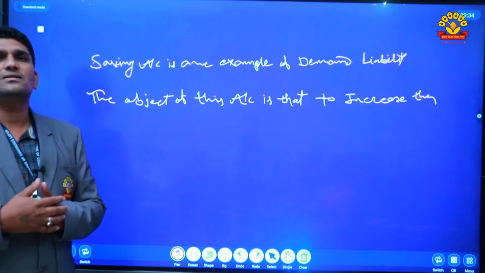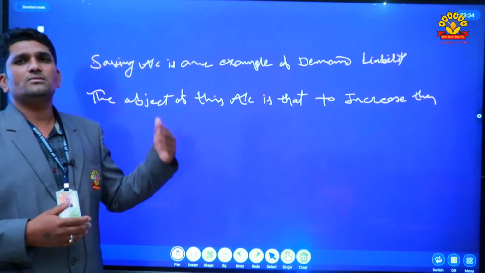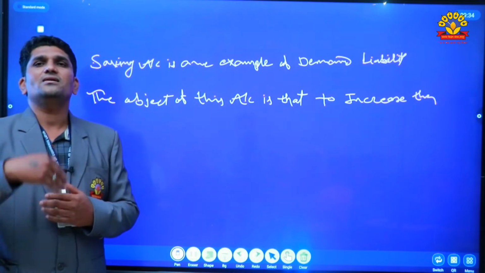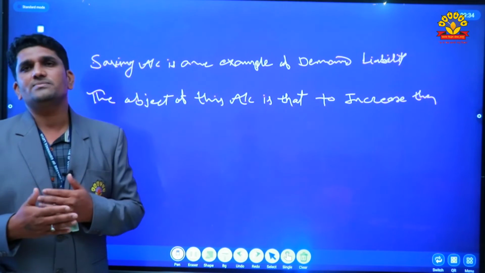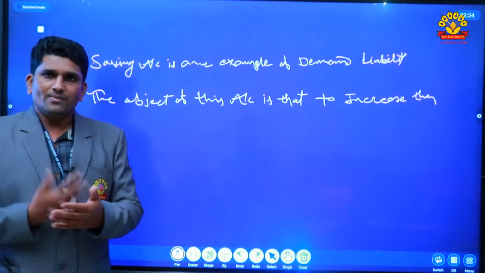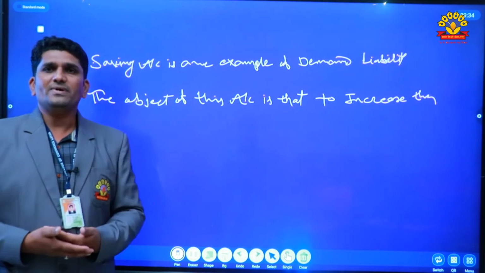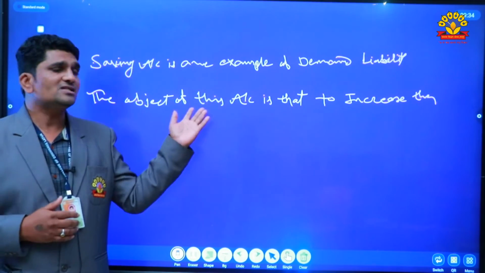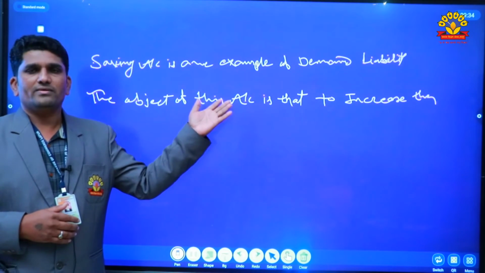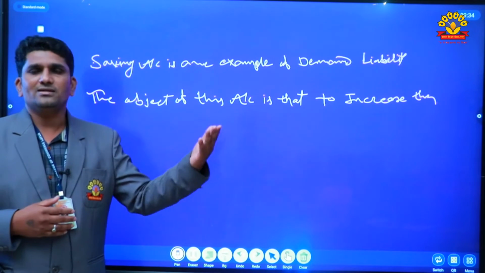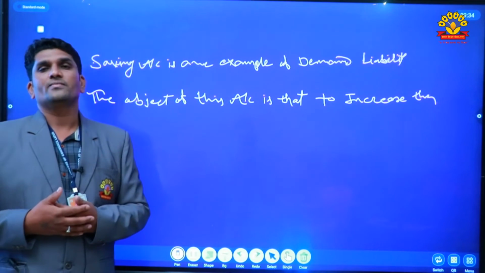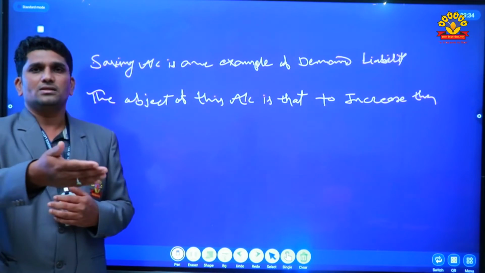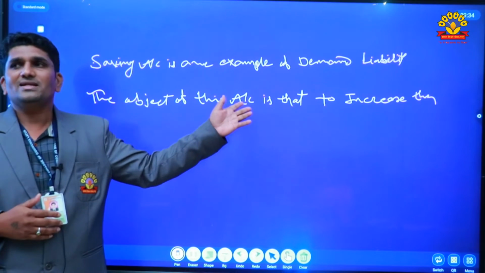Saving account is one example of demand liability. In the definition of the bank, we have to see that bankers can accept deposits repayable on demand. It means that bankers can accept the deposits of the people and it is refundable on the demand of the people. So the banker is not the owner of the people's money. When any customer deposits an amount in the bank, the bank is not the owner of that money. So bankers have to refund their amount when they demand it.